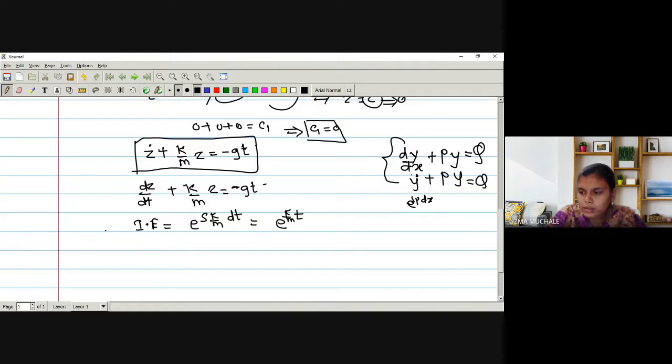So next, what we have to do is find the integration. If we want to solve this equation, I hope you remember how to solve it.